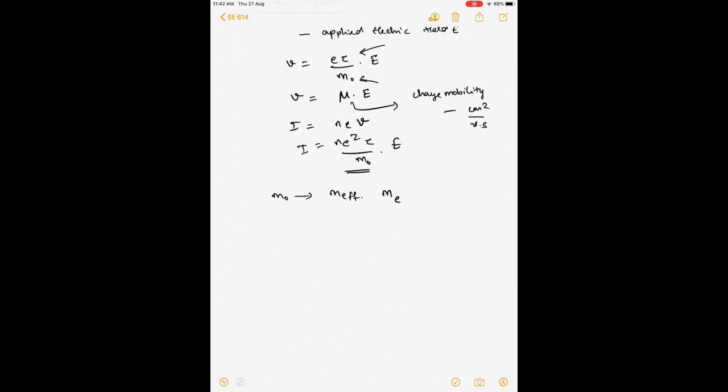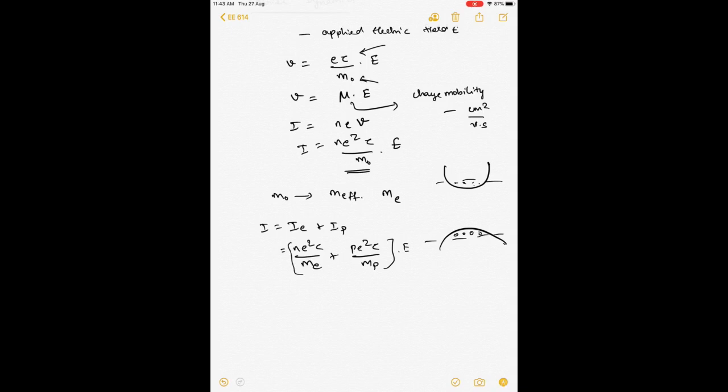Now you know that in a typical semiconductor, let's say, which we describe in this band structure, right, you have some amount of electrons in the conduction band, some amount of holes in the valence band, right, and conduction can be due to both of them. So your actual I is I due to electrons plus I due to holes. So basically it is N e square tau by mass of the electron plus P e square tau by mass of the hole, both of them in the applied electric field. Right? Remember that electron moves in the opposite direction. However, the total current is a summation because the current is in the same direction.